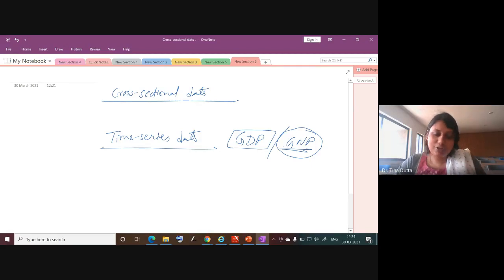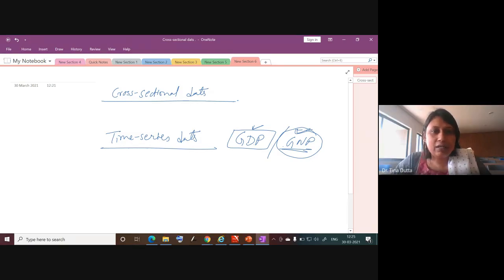Okay, anyway, so this is not an economics class, but a subtle difference is there here. As Tushar said, this is the monetary value of the amount of goods and services produced in the domestic territory of a country, right? And when we take GNP, it is the amount of goods and services produced by all the nationals of that country. So if Indian nationals are sitting in the USA, whatever revenue they are generating in the form of goods and services they are producing will also be accounted in GNP. So anyway, that is GDP, GNP.